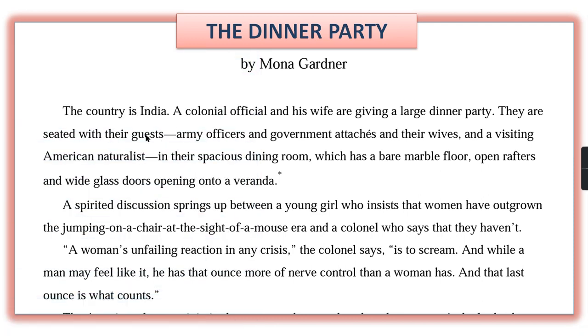So the colonial officer and his wife are giving the large party, and the guests attending are the army officers, the officers working in the embassies and their wives, and one American naturalist. That dinner party is happening in a spacious dining room, and the marble floor was bare, that means nothing was covered on it, with open rafters.